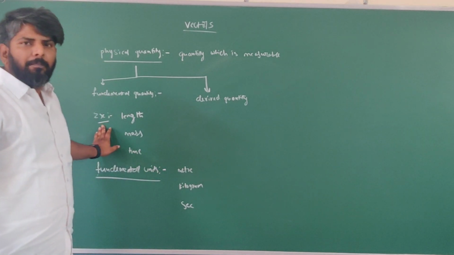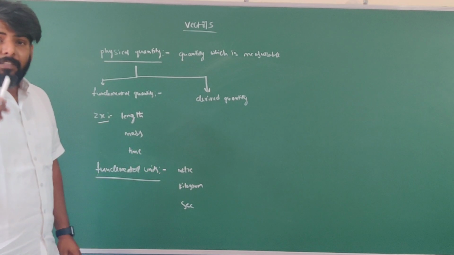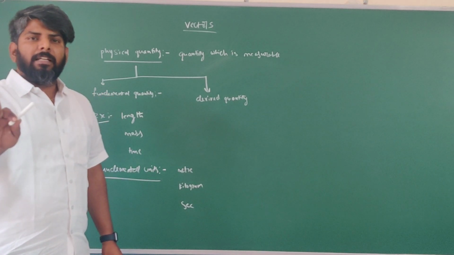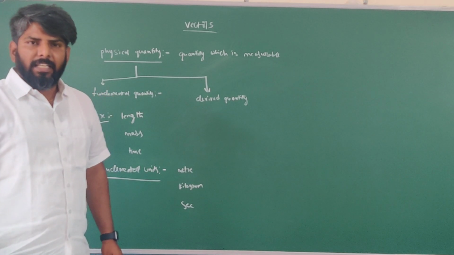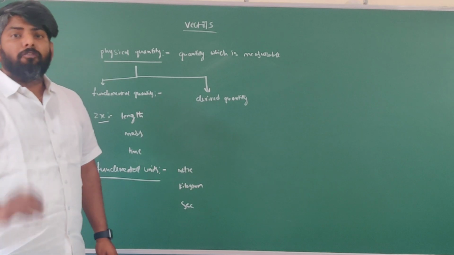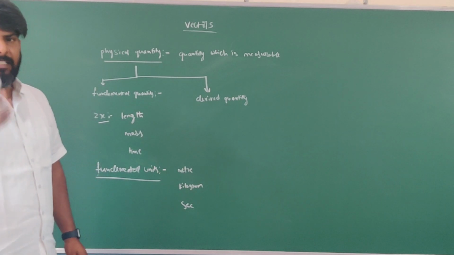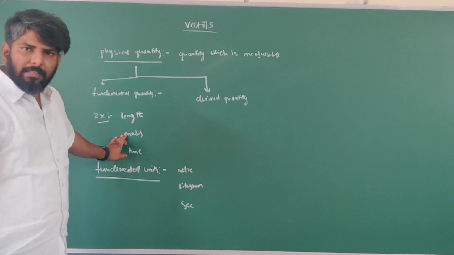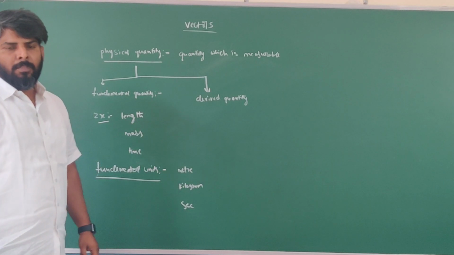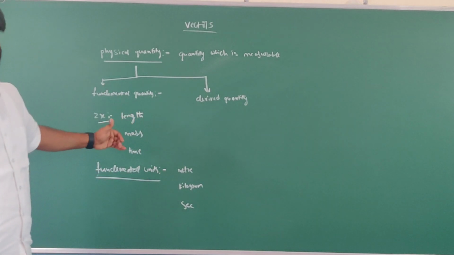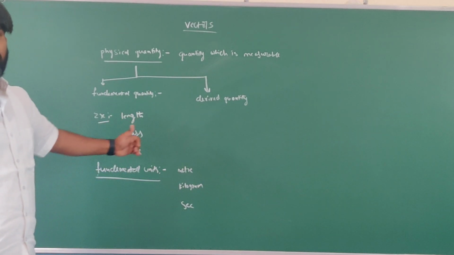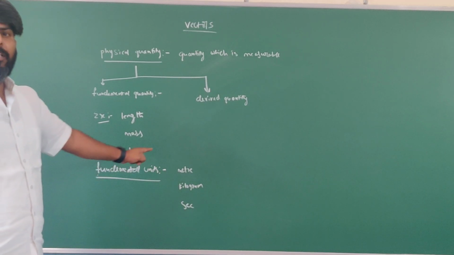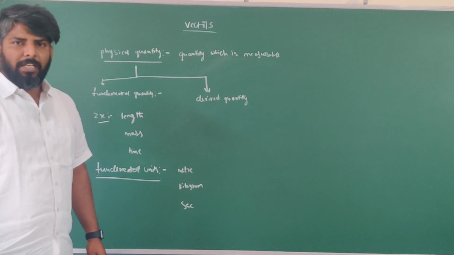Fundamental quantity means the physical quantity which is not dependent on any other quantity. Examples: length, mass, time. For measuring these, we are using some units. Such units are called fundamental units, right?